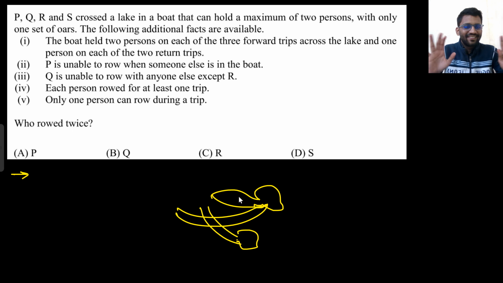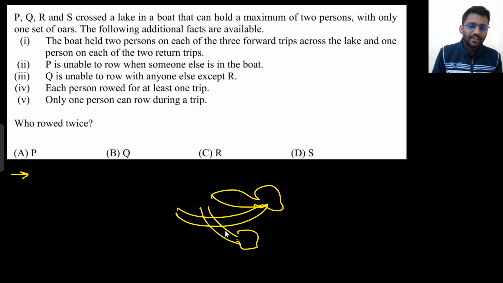To drive the boat. To drive the boat, there are two things that are used for the water flow. They push the water backwards when they row, and the boat proceeds. So these are called oars.